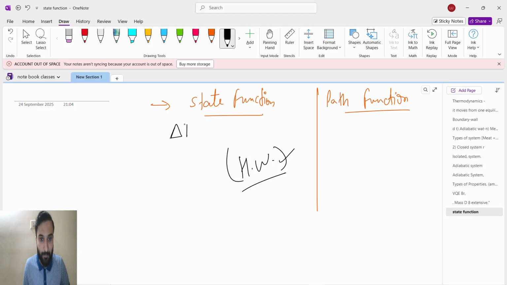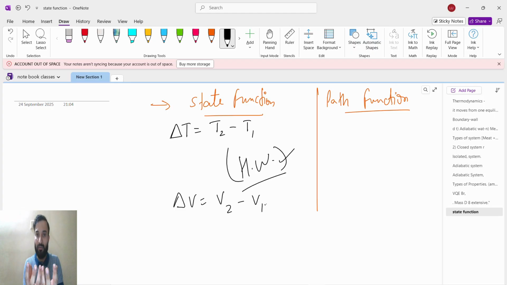If I write delta T, state function means final temperature minus initial temperature. We just see the final temperature value and the initial temperature value, subtract, and we get the change in temperature. Same if I take velocity: final velocity value minus initial velocity value, so we see the change in velocity. We don't care how the final temperature changes and how we got the initial temperature. We don't focus on the path, we just see the final state and initial state. That is the state function.